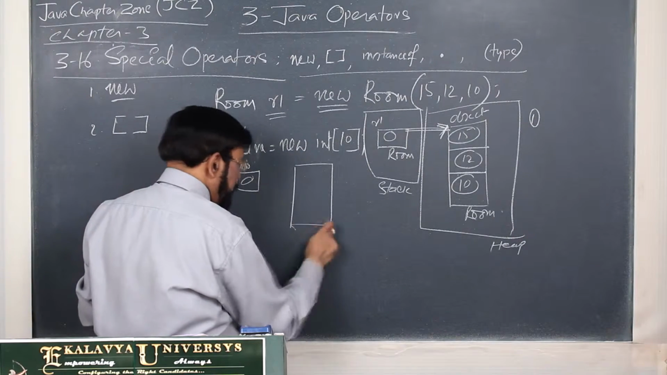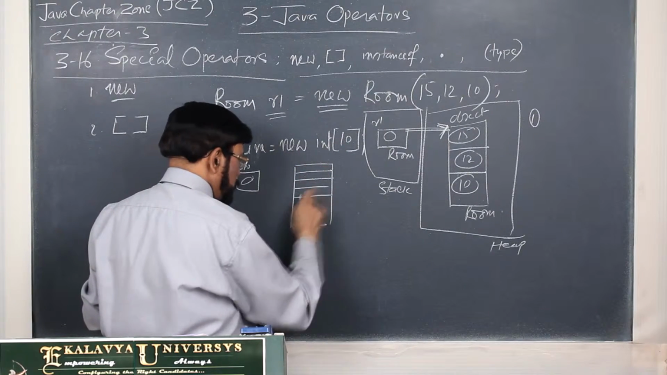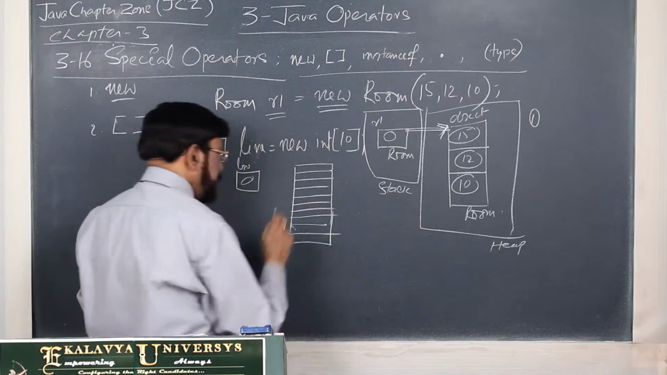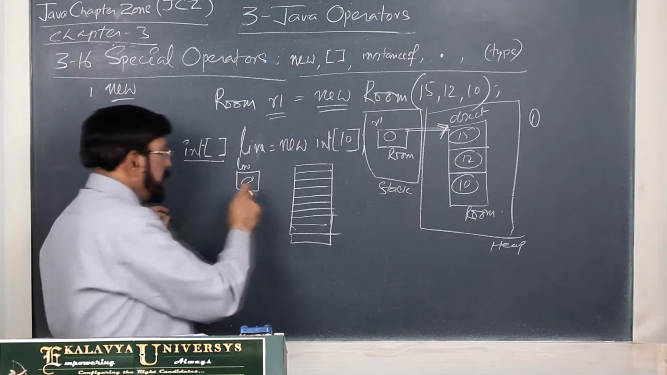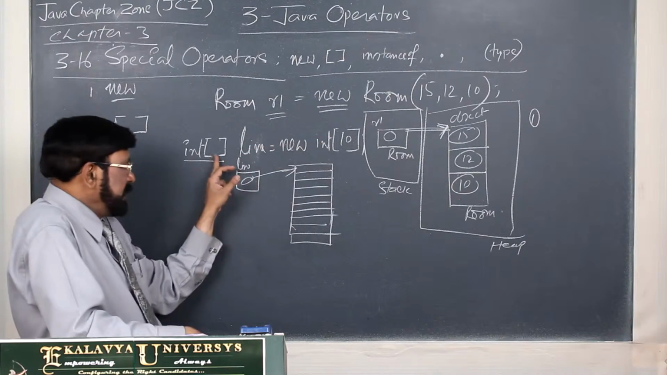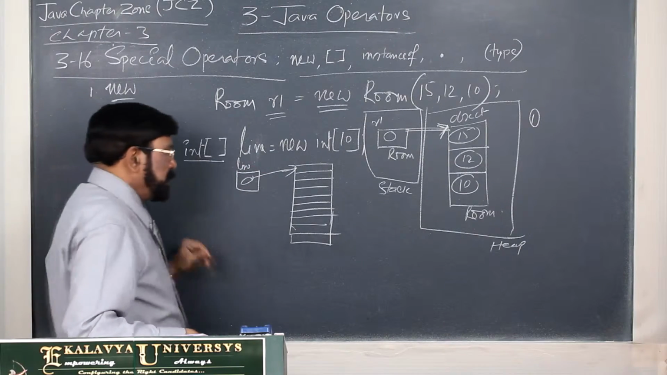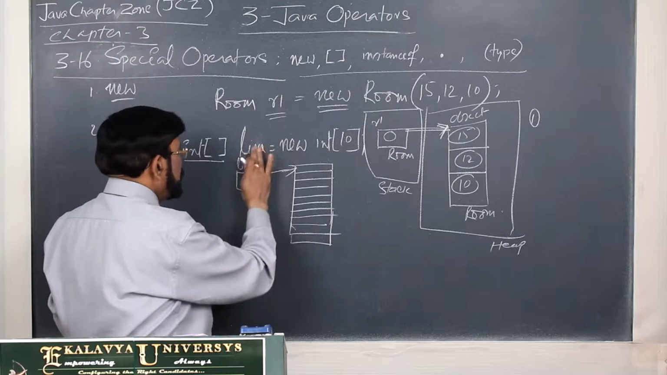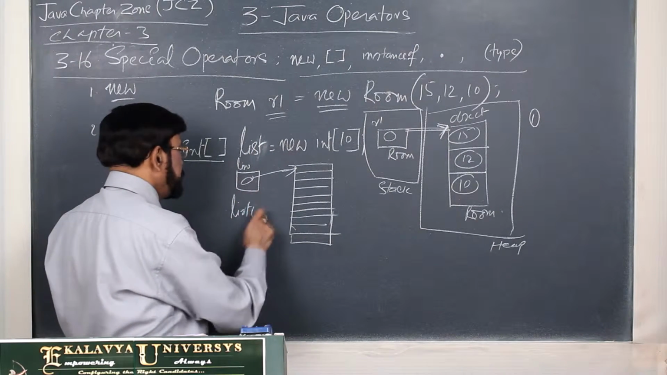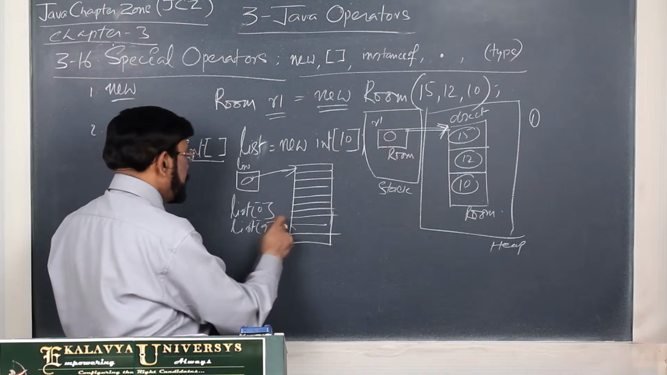Now you see, 10 elements you want: 1, 2, 3, 4, 5, 6, 7, 8, 9, 10. A 10 element array. This is the real thing, and like this only. So for creating an array, we have used square brackets. In the same manner, if you want to access elements also, now this is a list. Now list first element 0, last element list 9.